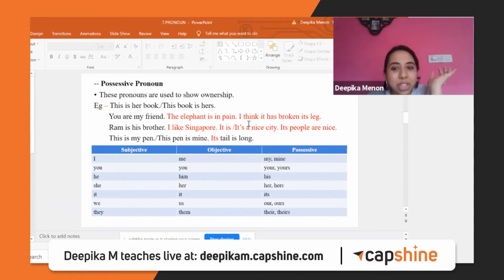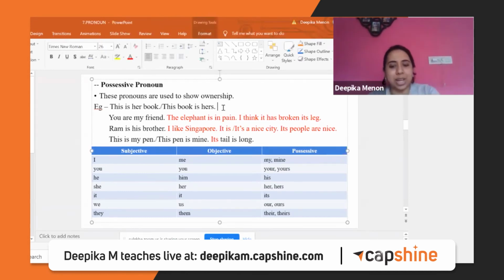Okay, here I have just given an example. I was actually explaining to some other student that day. So see this. The elephant is in pain. So now you understand the difference between it and its, right? This it is, it is. And the other one is its, its, uska. Okay, so there is a difference.